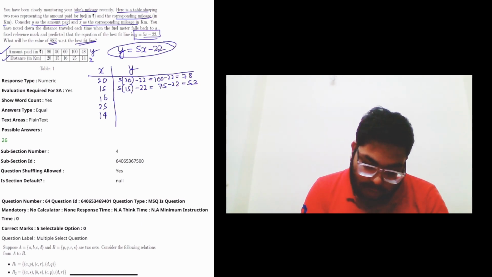Right. So 5 into 15 minus 22. It will be 75 minus 22, 53. You can see that it is quite close to this value, and later on we just have to subtract and square. So let's do it fast. 80 minus 22, so 58.